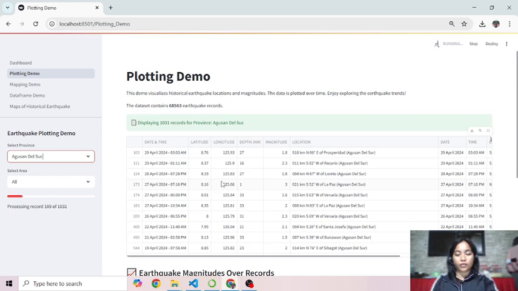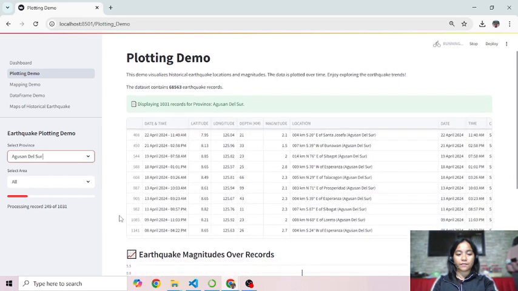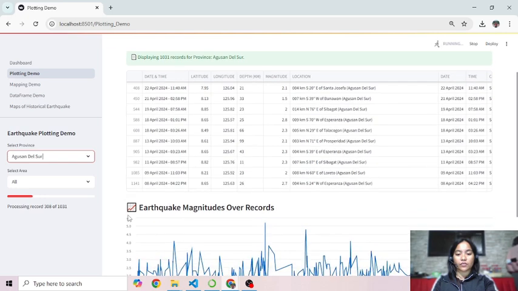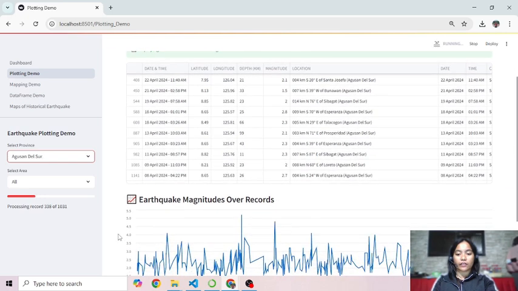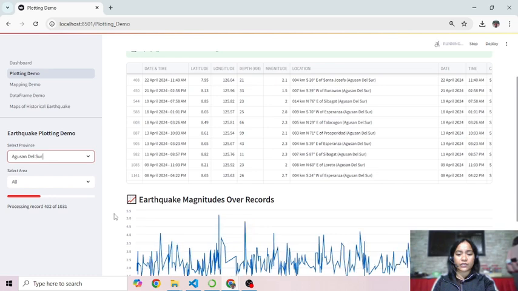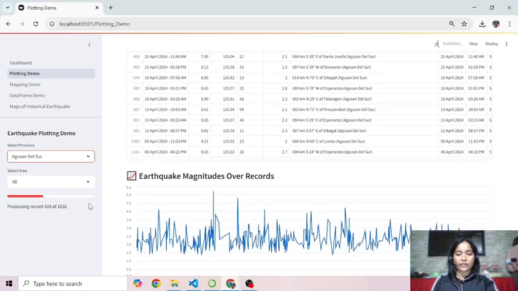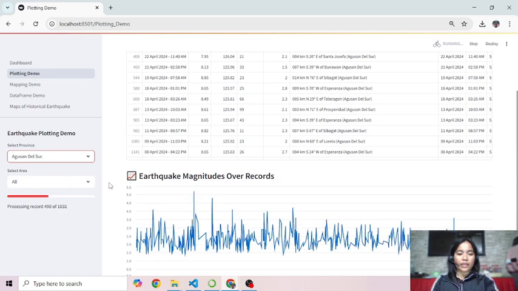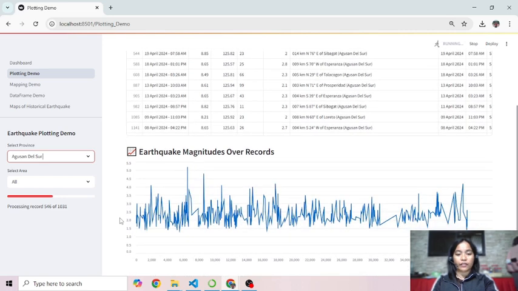of earthquake records and an animated line chart showing magnitude change across the filtered records. A progress bar and status text on the sidebar show the update process in real time. If no data matches your filters, a warning message appears.